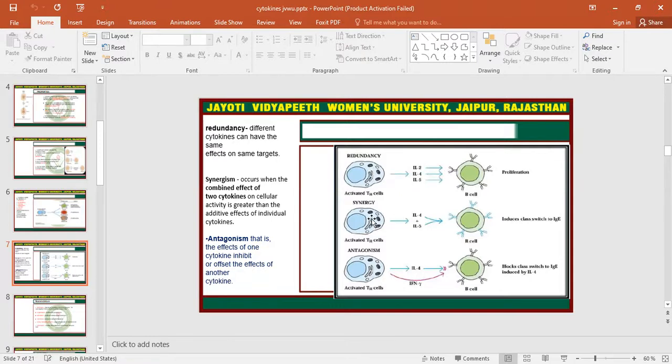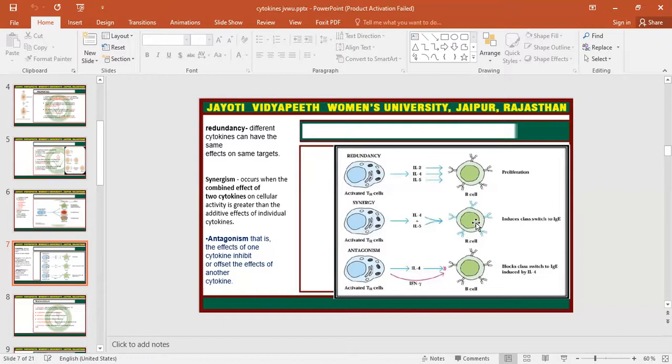Now, synergy. It occurs when the combined effect of two cytokines is needed. Here, take the example of interleukin 4 and interleukin 5. If the activated T helper cell secretes interleukin 4 and interleukin 5 for the class switching of the B cell into IgE, interleukin 4 alone will not be able to perform this activity.